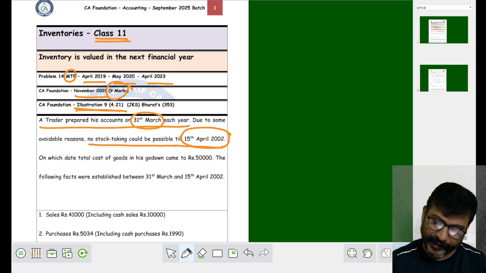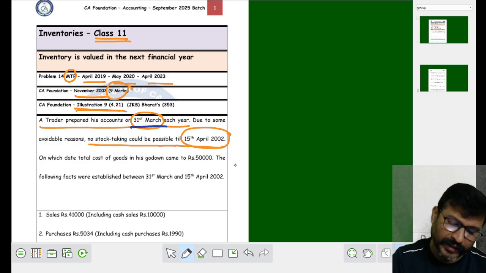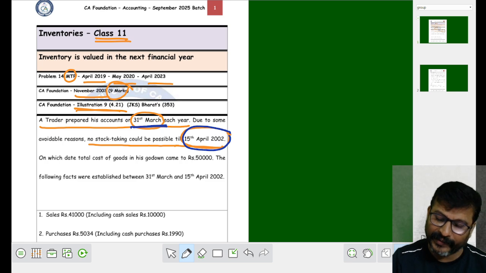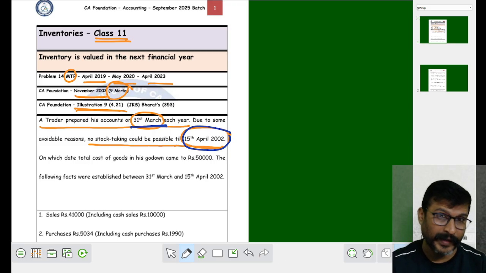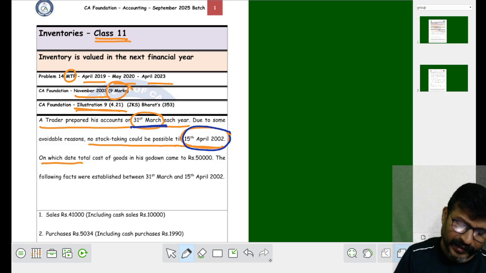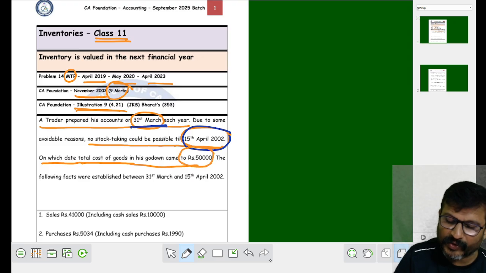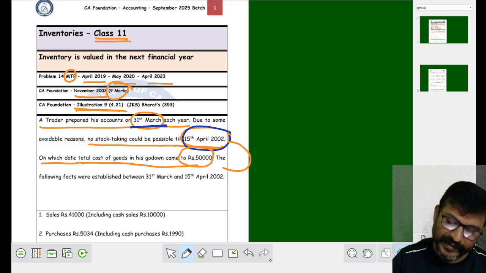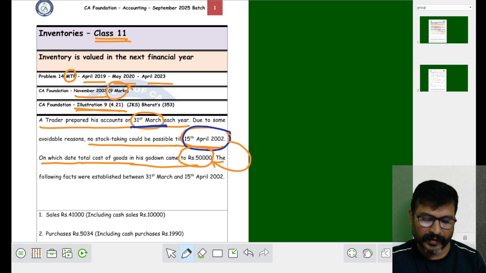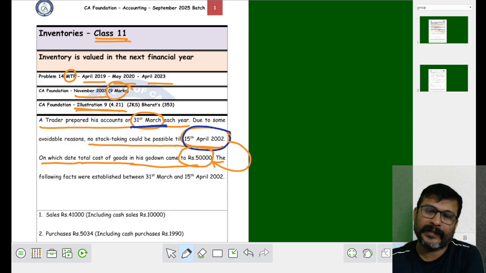My dear students, accounts are closed on 31st March, but the stock is taken on 15th April 2002, on which date the total cost in his godown is rupees 50,000. This is a stock on what date? A stock on 15th April.